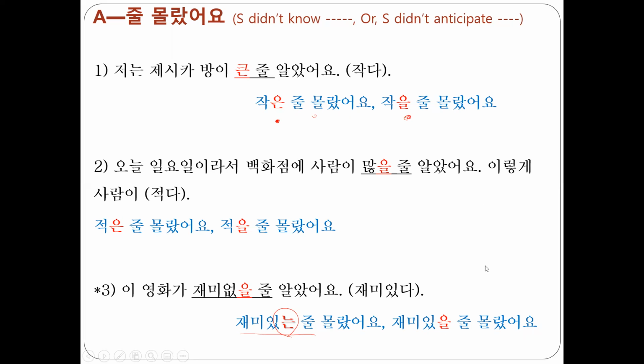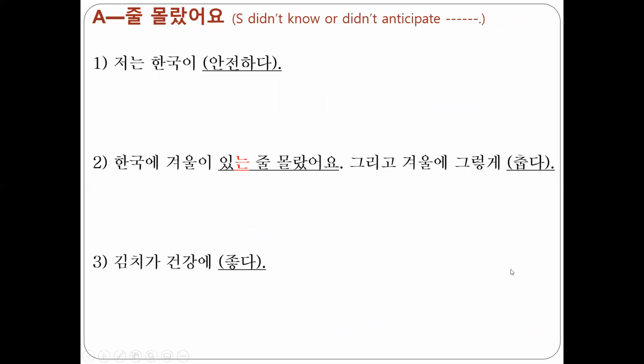I'll provide more examples based on my experiences. When I was in Korea, I heard this. Foreigners told me that because of the confrontation between South Korea and North Korea, before they came to Korea, they didn't know that Korea was that safe. 그래서 한국이 안전한 줄 몰랐어요. I didn't know Korea is safe. 안전할 줄 몰랐어요. I didn't know Korea would be more safe. Sense of assumption, sense of more present or non-past or past.